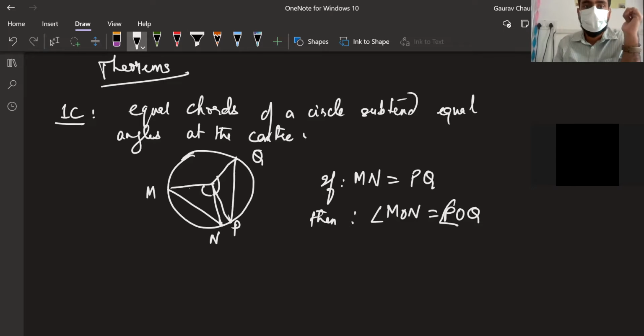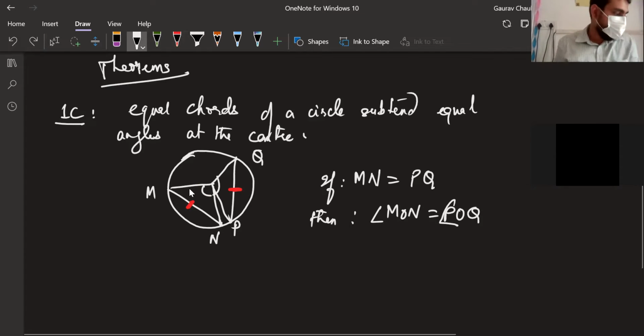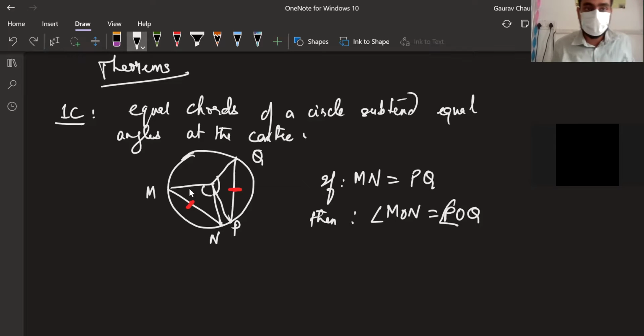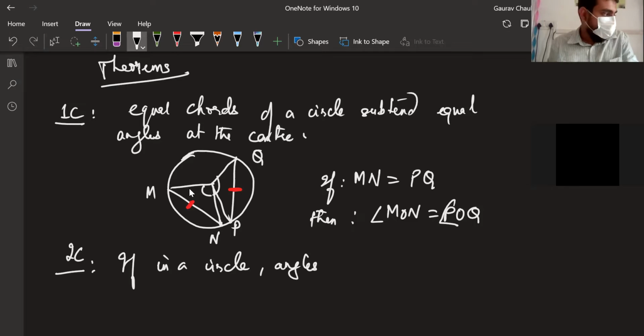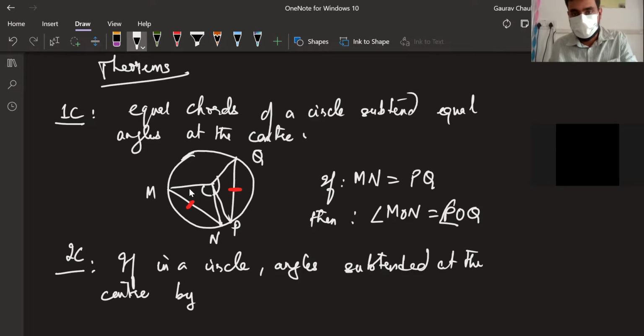You understood what happened here? Equal chords. If I know that MN and PQ are equal, which means this angle and this angle will be equal. So if you're given MN and PQ are equal, you can say that the angles at the center are equal. Now the second theorem, theorem 2C, is the converse of this theorem. If in a circle, angles subtended at the center by two chords are equal, then the two chords are equal.